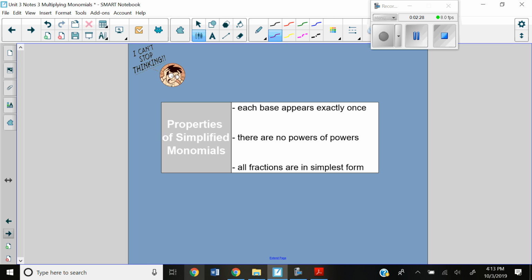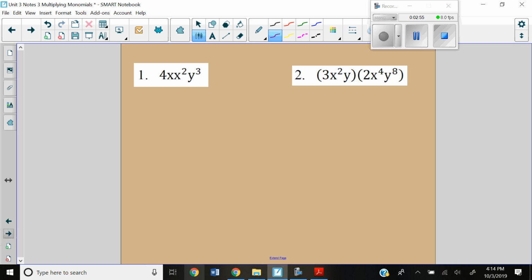Okay, properties of simplified monomials. Each base appears exactly once, so you don't have 2 x's in your answer or 7 y's in your answer. You can have the power there, but you just don't want multiple of the variable. There's no power of a power, so there's nothing that I need to distribute in. And the last one is all fractions are in simplest form, so you want to reduce. Pause the video here if you need to.